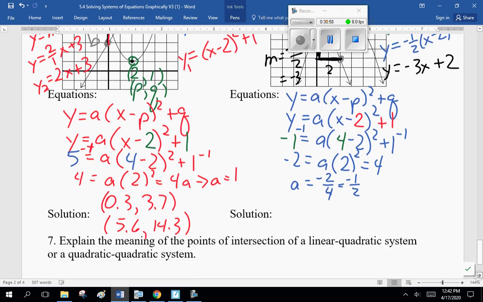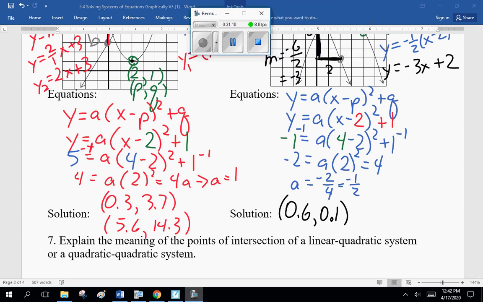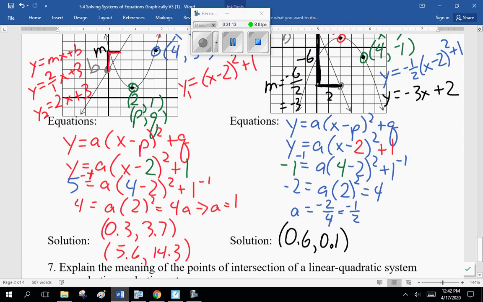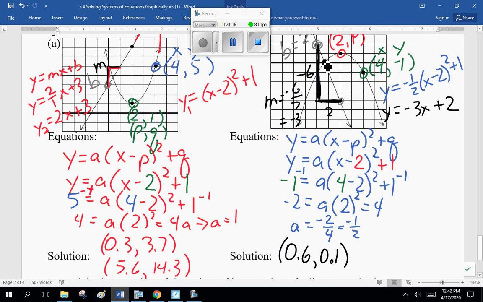Now, when I graph those two, I get two solutions, 0.6 and 0.1, right there. And I get 9.4 and minus 26.1. And once again, you might have to change your windows. You find where these two intersect way the heck down here. Okay?